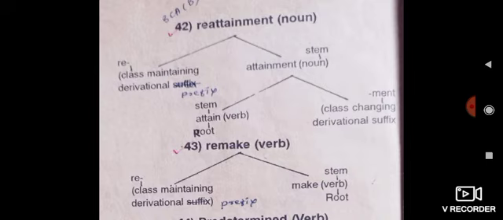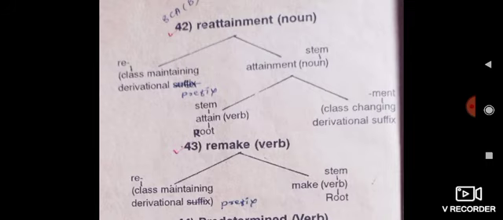Again, attainment is divided into two parts, attain and ment. Attainment is a noun and attain is a verb. It is a stem word and root word. That is why ment indicates a class changing derivational suffix. Example number 43, remake.